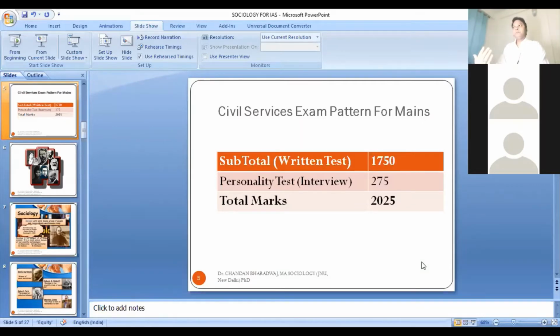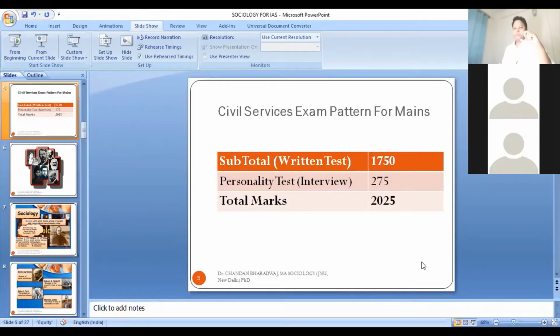First thing, it helps you in giving a good understanding of social issues, social problems, different kinds of social processes. So in your descriptive exam, in the mains exam, you will see there is an essay paper, and the essay paper is up to 15 marks.